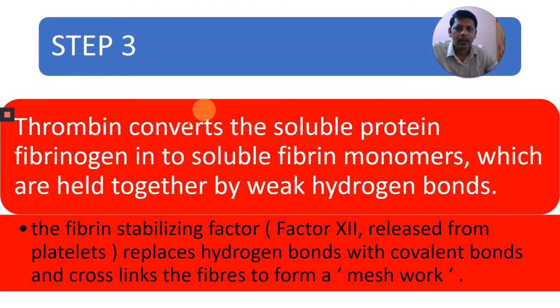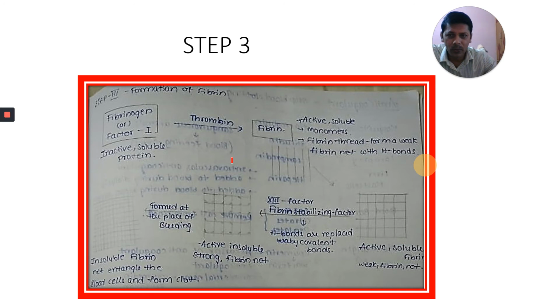Step 3. Now the thrombin converts the soluble protein fibrinogen into soluble fibrin monomers, which are held together by weak hydrogen bonds. This is step 3, formation of fibrin.